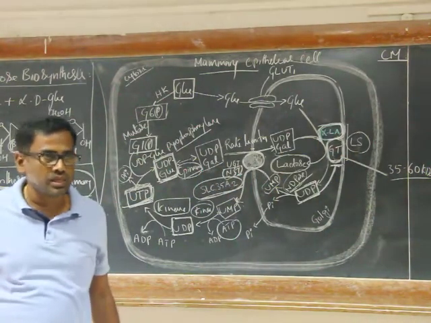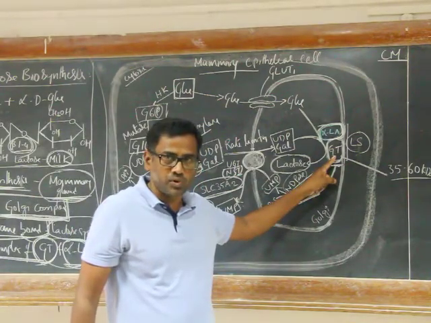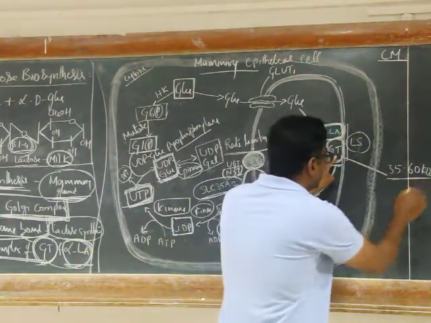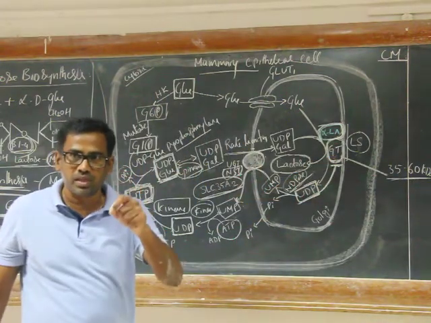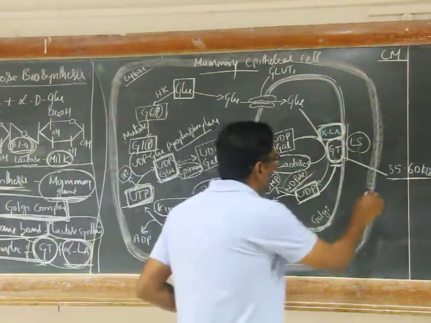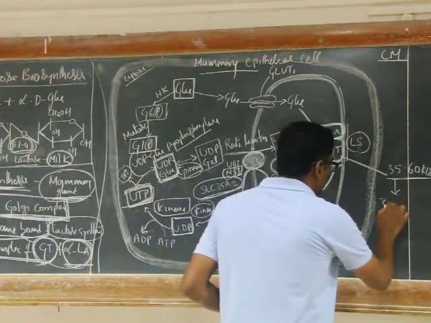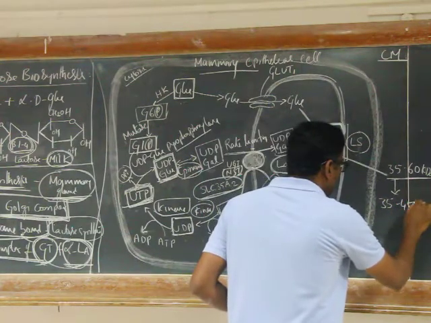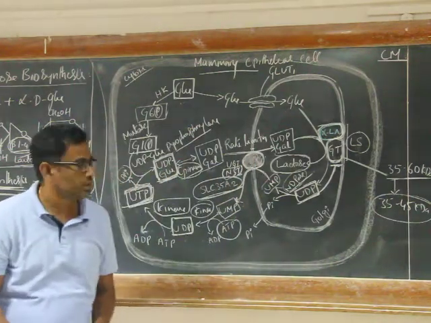That depends on the glycosylation. That means galactosyl transferase is a glycoprotein. This GT can also be secreted in the milk, that is 35 to 40 kilodalton, right?